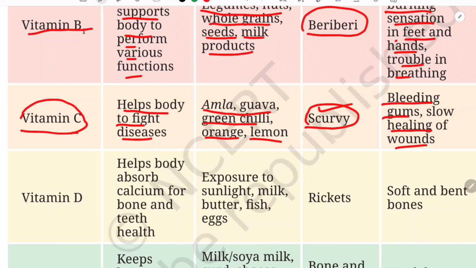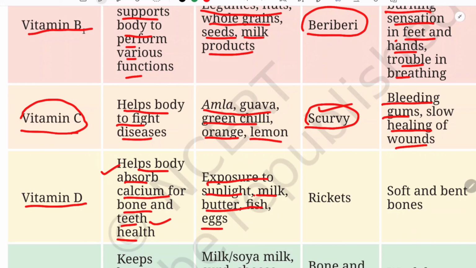And next we have vitamin D. Vitamin D helps absorb calcium for bone and teeth health. So this is basically related with our bone health and teeth. And this we can get from exposure to sunlight, milk, butter, fish and eggs. And regarding the sunlight, there is a timing. The morning sunlight is best for vitamin D, and when you are exposed to sunlight, your body will naturally produce this vitamin D.